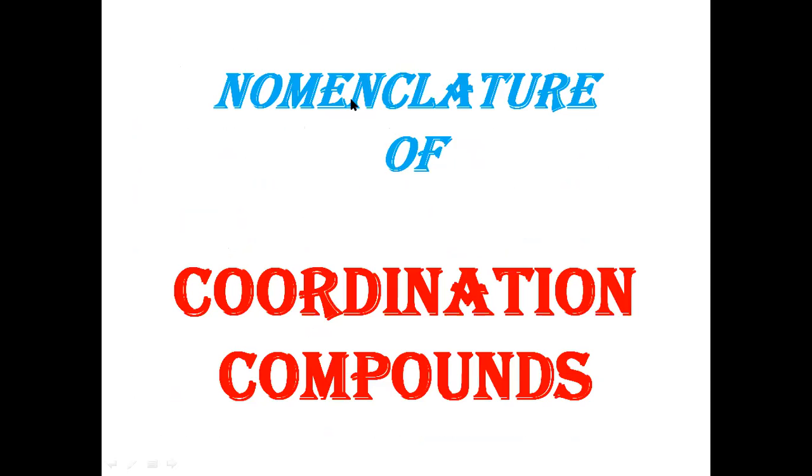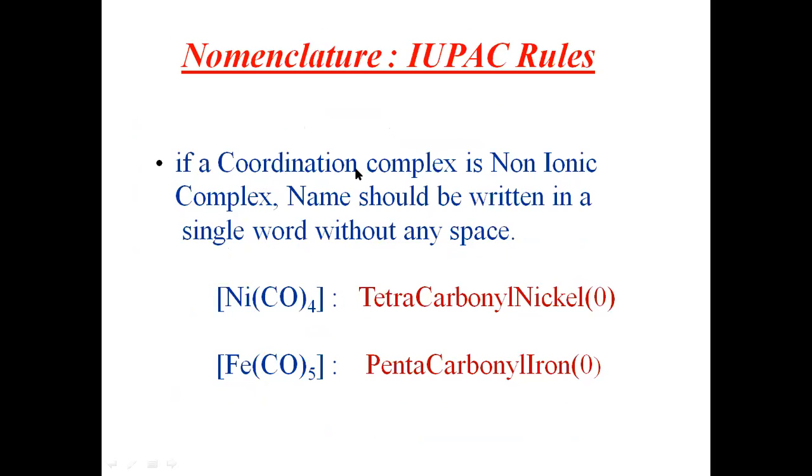So let us see the first rule, which is if the coordination complex is a non-ionic complex. First of all, you should understand these things here. If a coordination complex is a non-ionic complex, then the name should be given in one word, in a single word without any space. You can easily observe here that four carbonyl groups are there. So tetracarbonylnickel. Here the oxidation state of nickel will be 0.